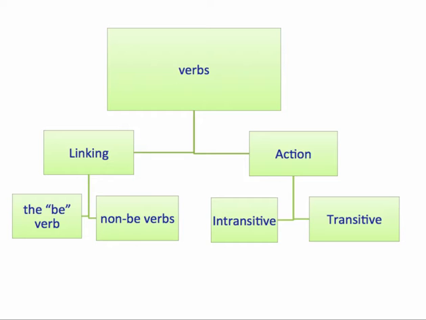The other class is the action verbs, and these are words like study, run, sleep, watch, and shoot, all of these things that are actions. Under action verbs we have two types: intransitive and transitive. Remember intransitive by thinking of the prefix in.